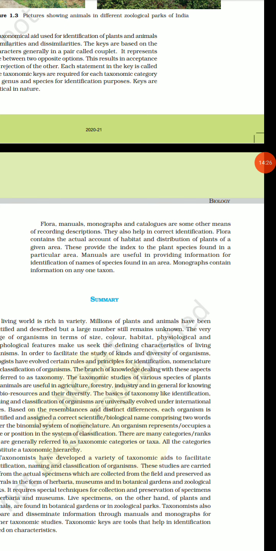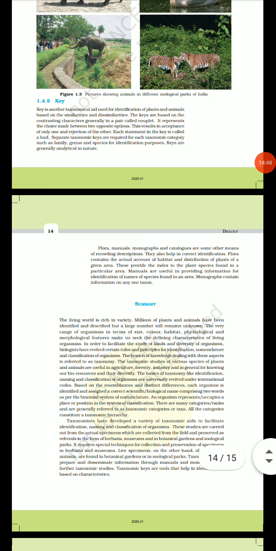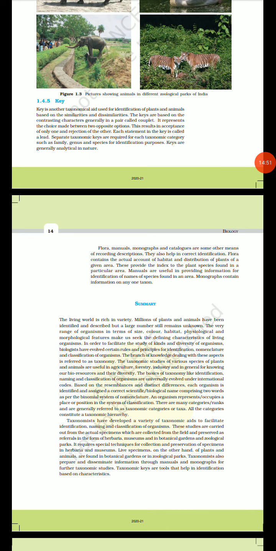Floras, manuals, monographs and catalogs are some of the other means of recording descriptions. So they also help in correct identification. Floras contain the actual account of habitat and distribution of plants of a given area. These provide the index to the plant species found in a particular area. Manuals are useful in providing information for identification of plants, the names of the species found in an area, and monographs contain information on any one taxon.